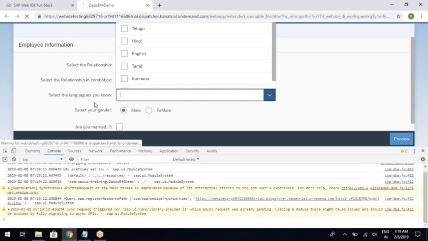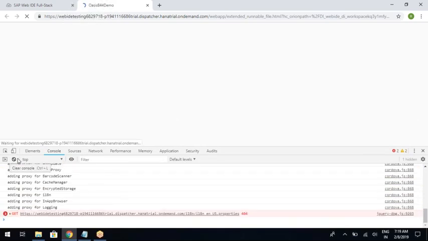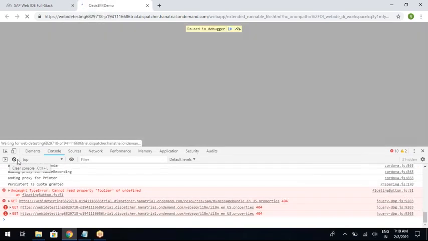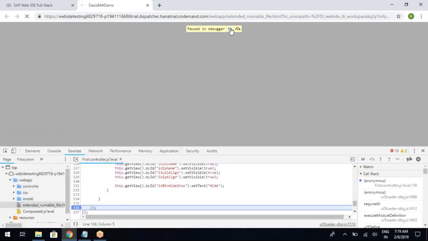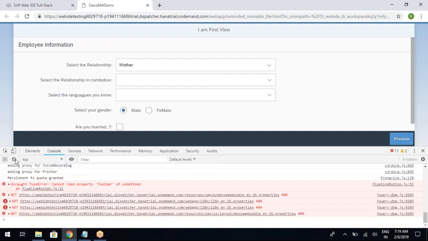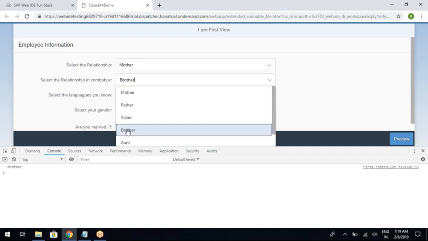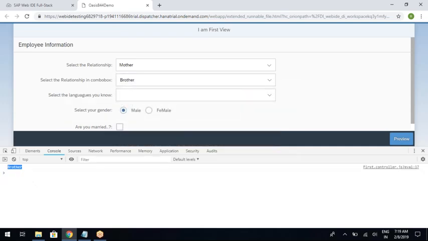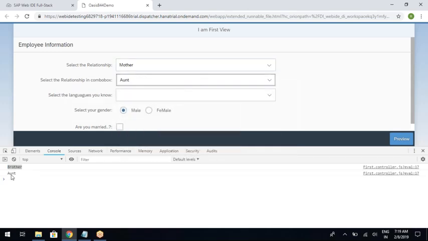Now I will show you from the combo box. All right. Now I'm selecting from the combo box, brother. So you can see brother. Okay, so this is from the combo box because I'm not touching this one. So you can see aunt. Okay, so the same coding will apply for both select box and combo box.